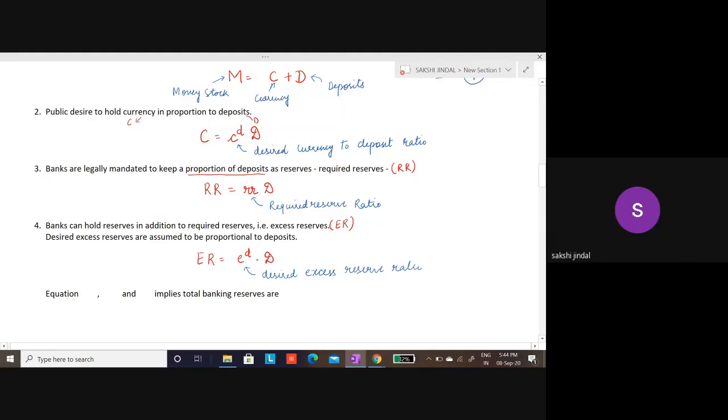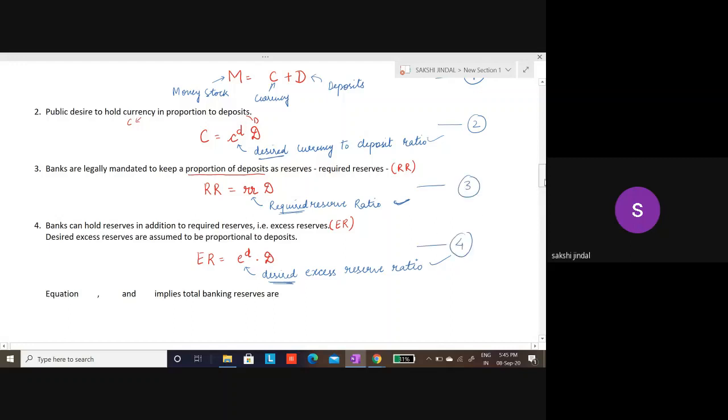Now you can see that in this definition I used desired, here also I am using desired, but here I am using required, because these depend upon the bank or individual's will, whereas this is required by RBI, which is compulsory, they have to keep it in that form. So I gave that condition number 1, this is second, this is third, and this is fourth.